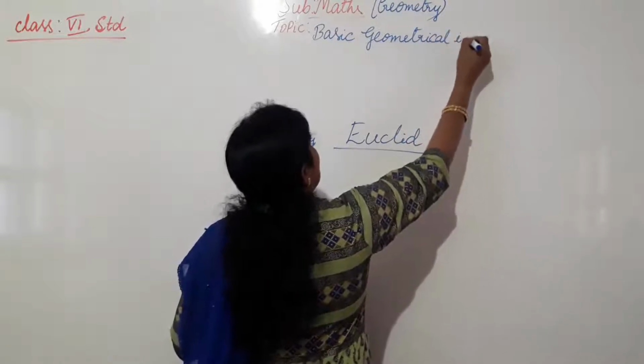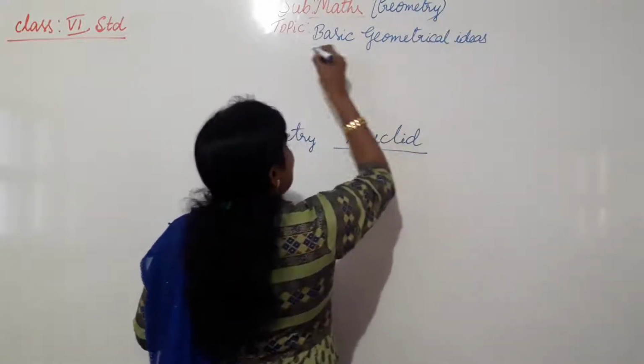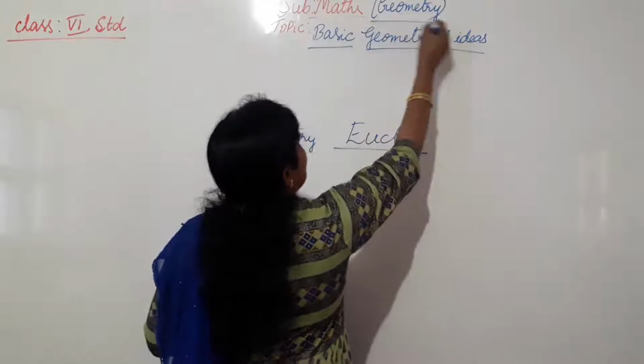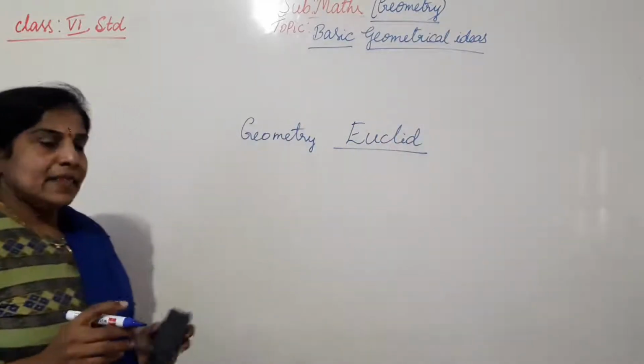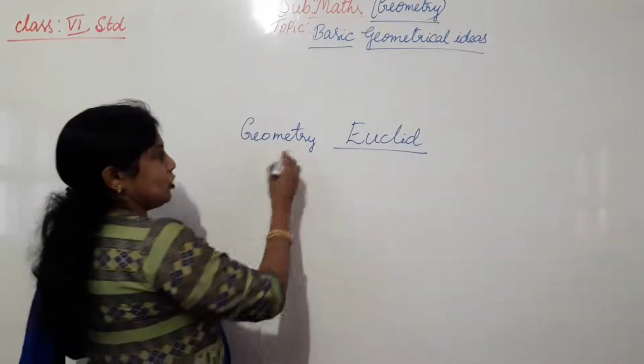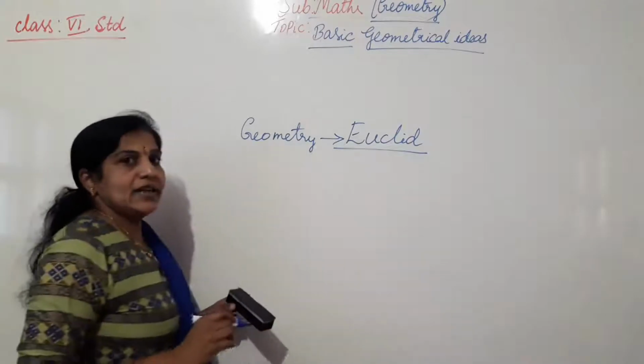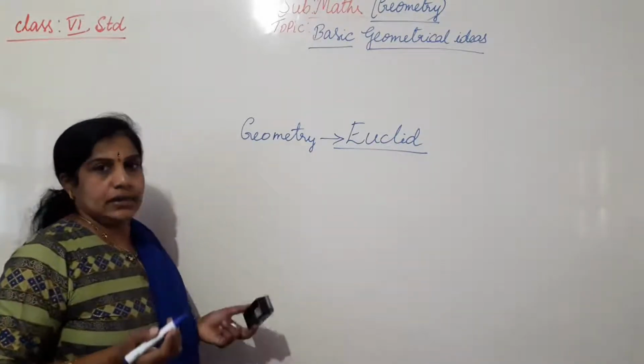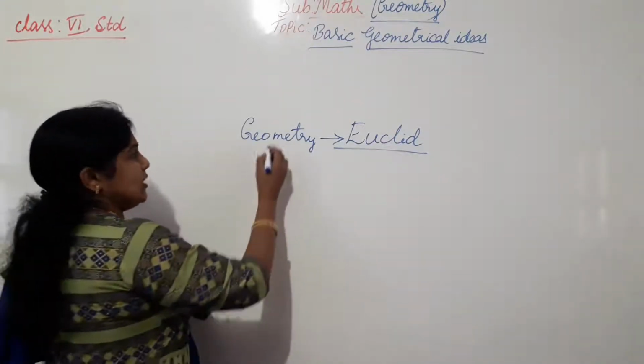I think you are all familiar with that. In every class I start from the basics, whether it is geometry or anything else. So once again, the father of geometry is Euclid. That's why it is also called Euclidean geometry. Then what is geometry?